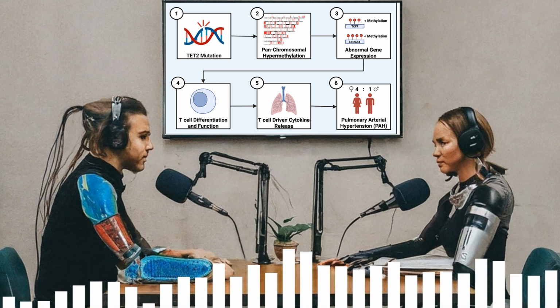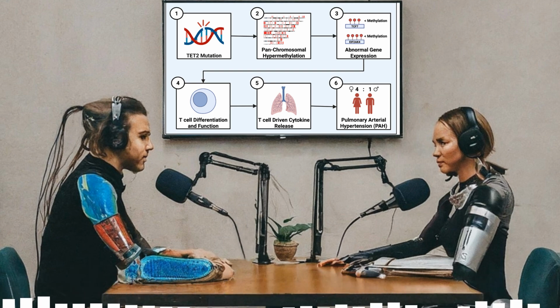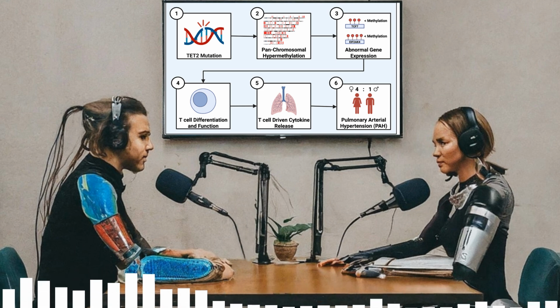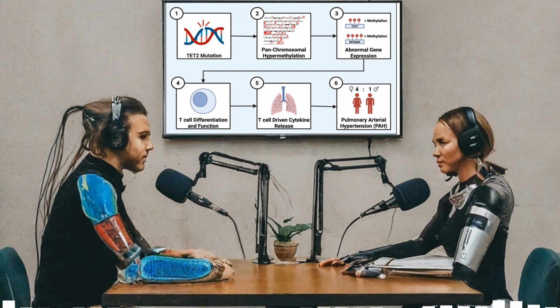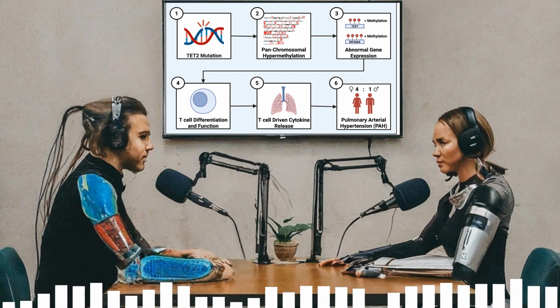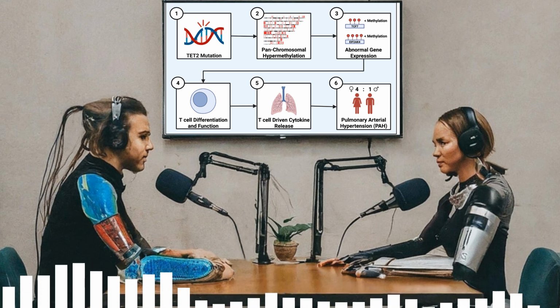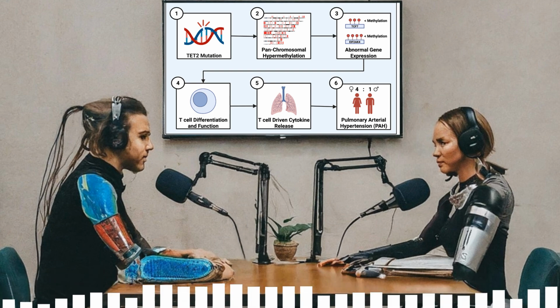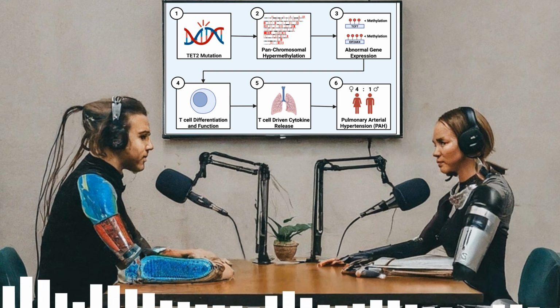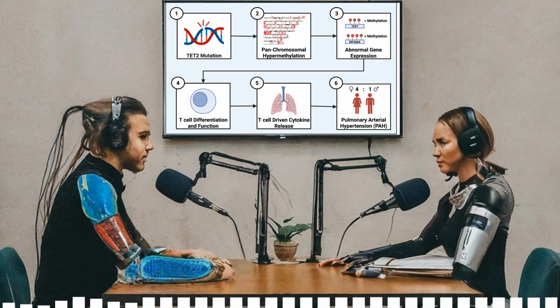The other big one was TCF7. This gene makes a protein called TCF1. TCF1, what does that do? It's a really key regulator of how T cells develop and decide what type of T cell to become. Think of it as a traffic controller for T cell differentiation. Okay, how so? It generally promotes the development of less aggressive T cells, like Th2 cells and memory T cells, while putting the brakes on the more pro-inflammatory types, like Th1 and Th17 cells.